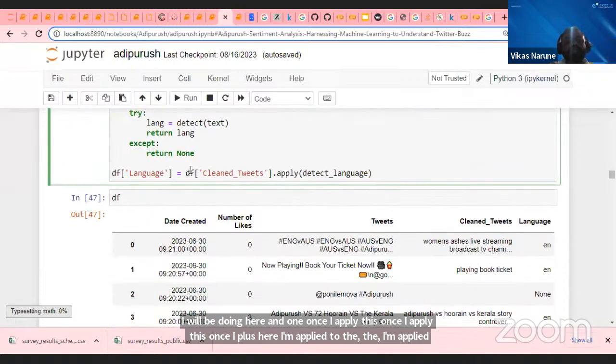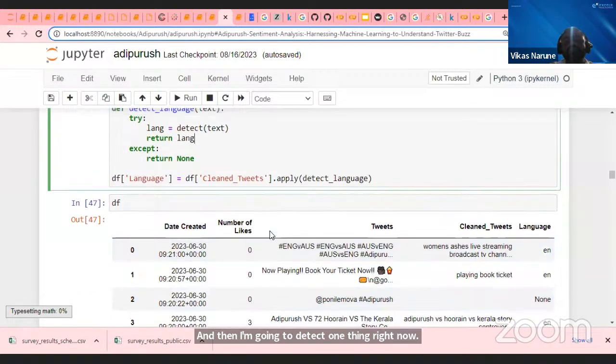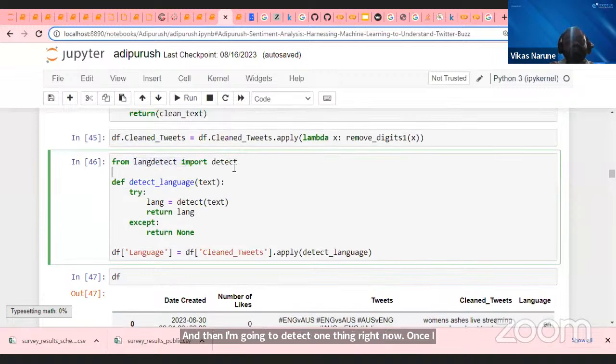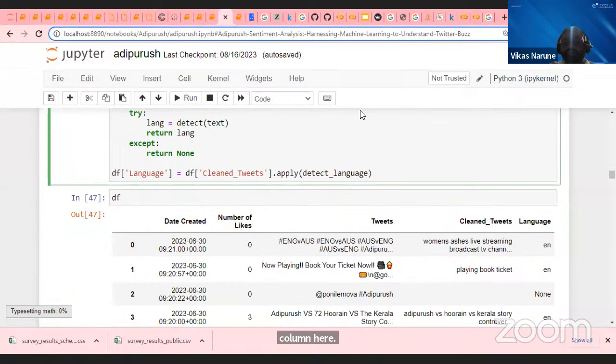And then I'm going to detect one thing, guys. In the last step, I'm going to detect the language of the tweets. By this language detect function, I imported detect. From this detect, I'm passing my text, and it should be able to detect which language that text belongs to. Then I am storing that as a language column here. df.cleanTweet.apply with detect language will create this language column. Tokenization, lowercase, cleaning, removing emojis and unnecessary language, correct, sir. This is what I'm doing.